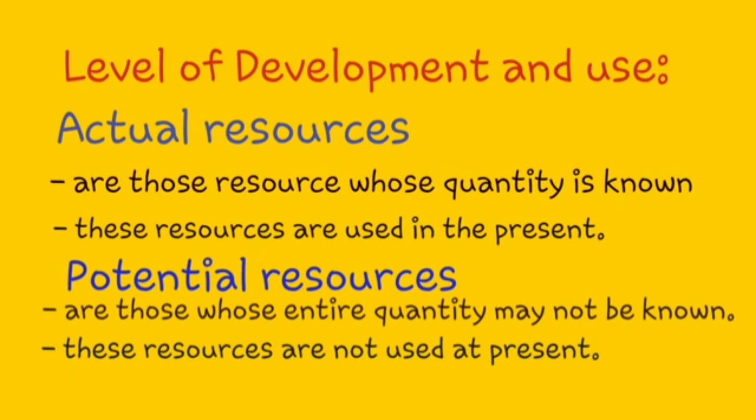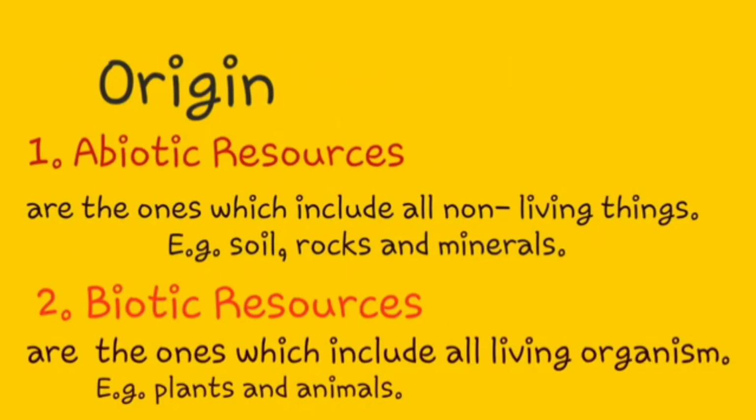So understood? So now going to the next classification based on origin. They are categorized into two groups, that is abiotic resources and biotic resources. All non-living things, resources which do not have life, come under abiotic.